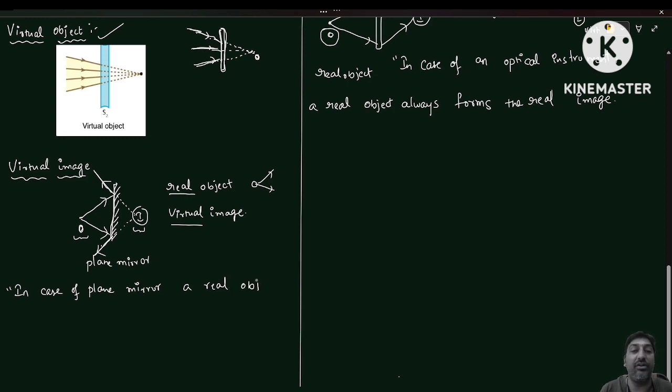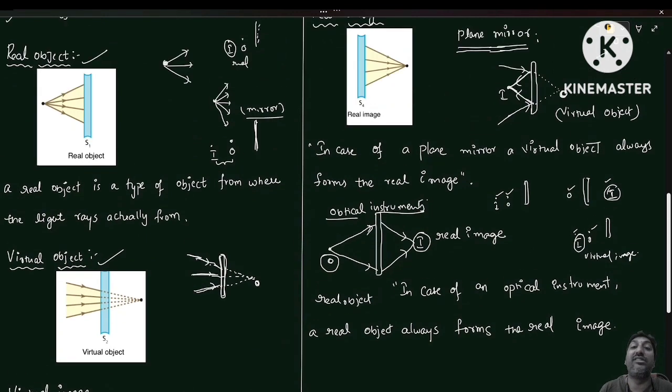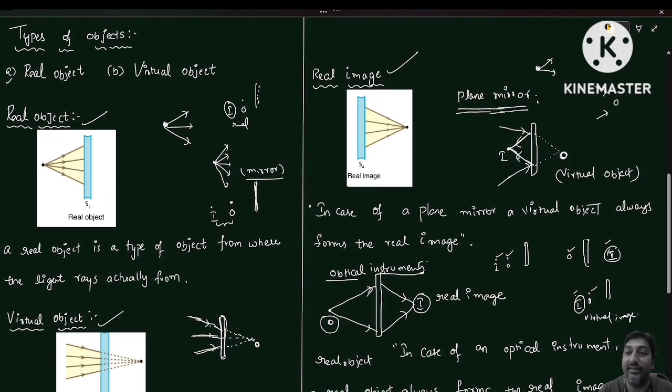I hope you can understand now. Previously, we discussed a virtual object. You can see here it's a virtual object. Light rays are not coming from that particular object. They are coming from somewhere and meeting at one particular point.